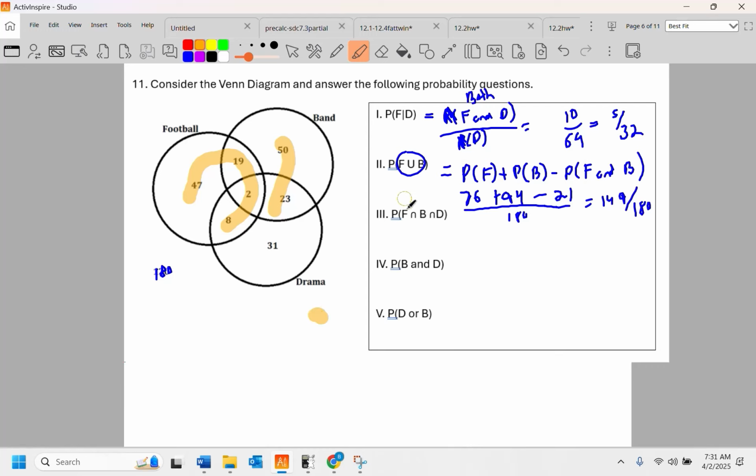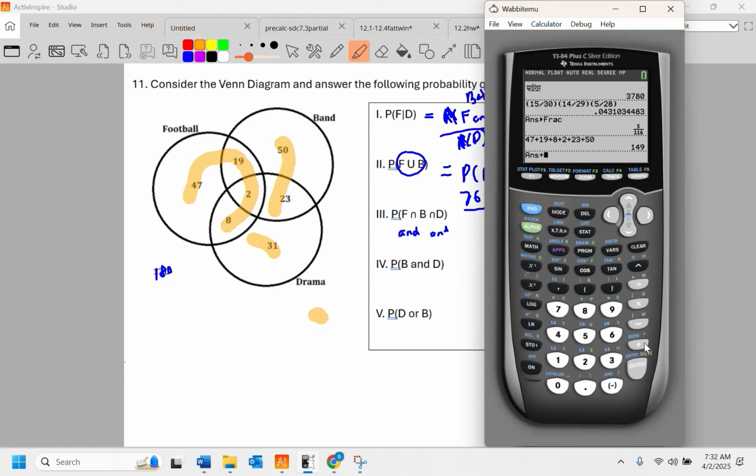Here we have an ands. I didn't mess those up. The only things I messed up were the ors, and only on a Venn diagram. So find the probability of F and B and D. Well, that's going to be everybody, right? All these numbers. And I've already added up almost all of it. So we say plus F and B and D.